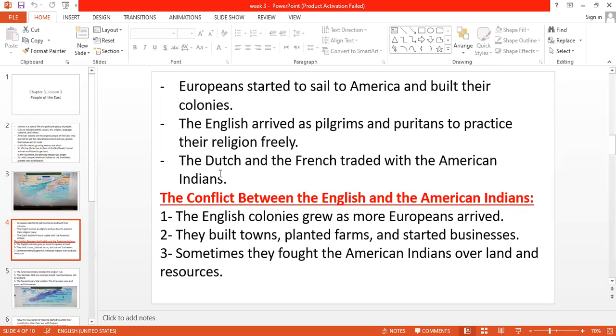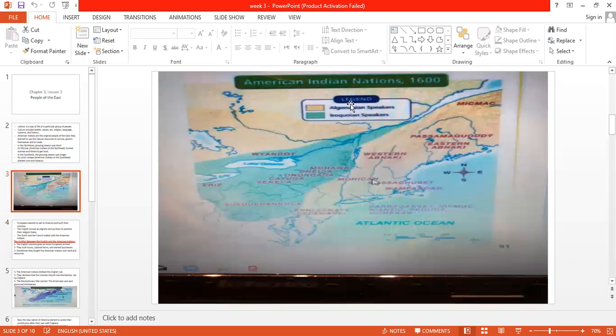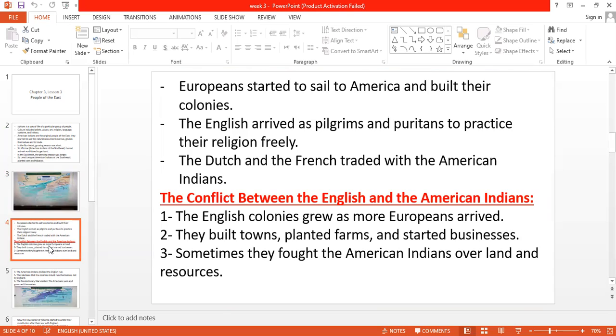South America is Mexico. They settled in Mexico, and the French people took the north of America, which is Canada. Okay, so here, if we check the map of America, the North is settled by the French people. The South of America is settled by the Spanish people. And all the east is settled by the English people. When I say English people, I mean England.